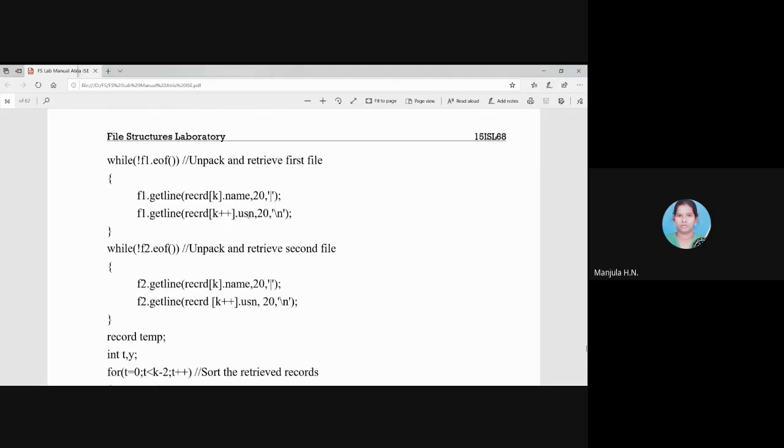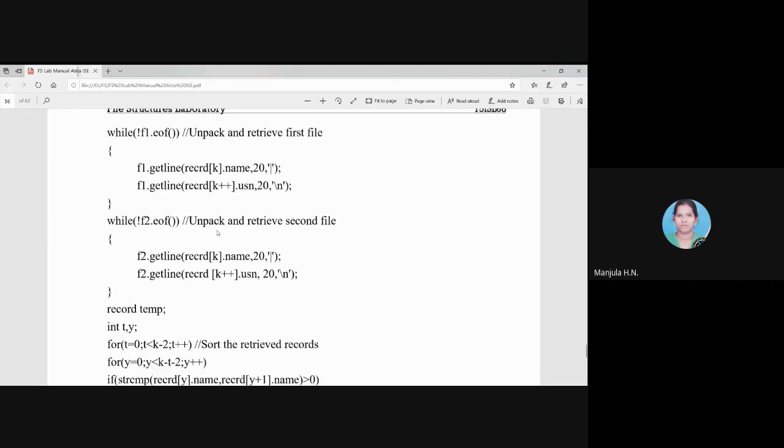Okay, so that is the first file. First one record will be unpacked and stored in the respective variables. Similarly, we have to check whether the second file also has content or not, or whether it is pointing to the end of the file. If it is pointing to the end of the file, then there is no need to do this task, come out of the while loop. If not, then again using the logical reference f2, that means we are pointing to the second file, read one line of information from the point where the read pointer is pointing.